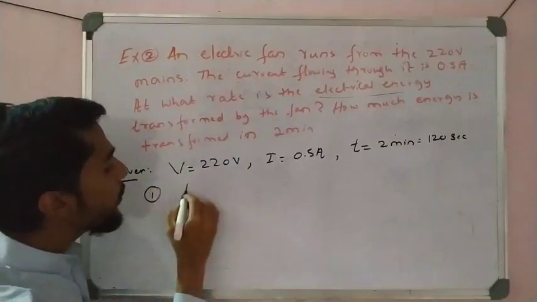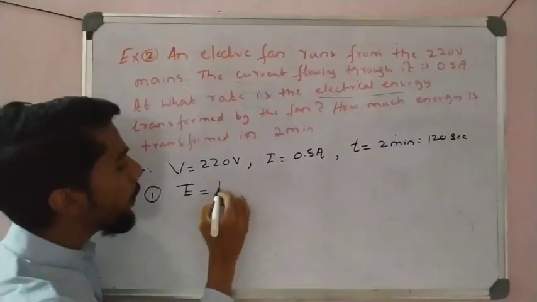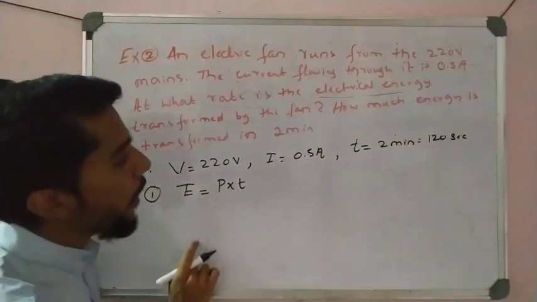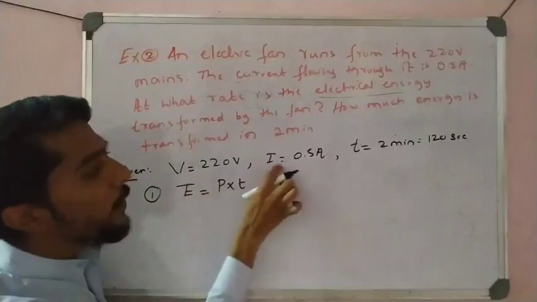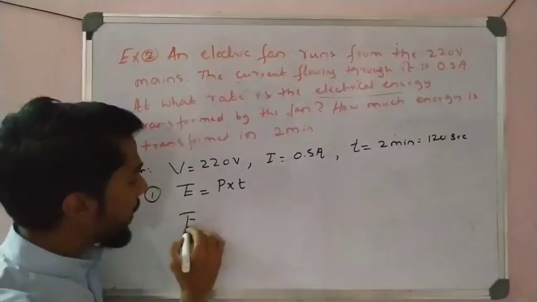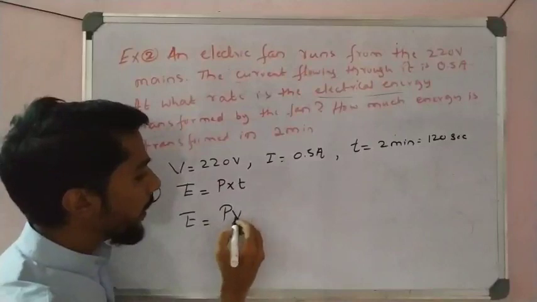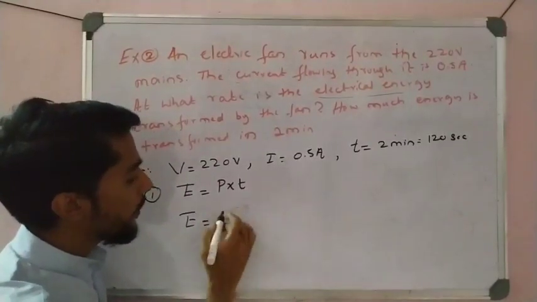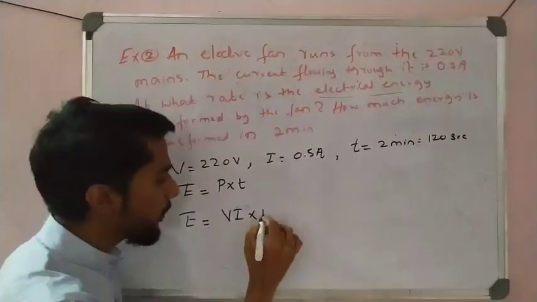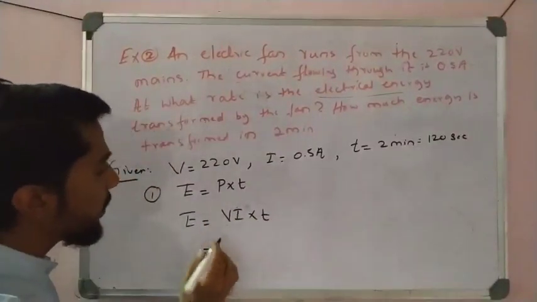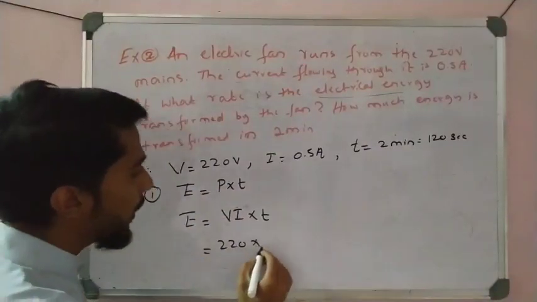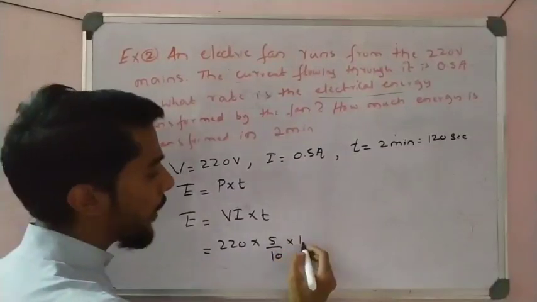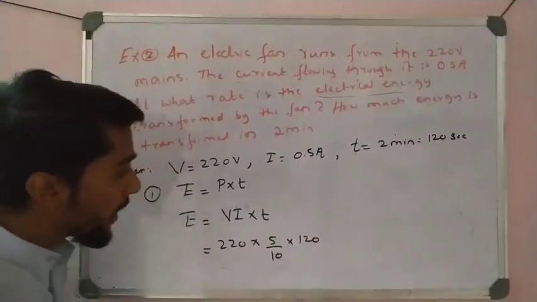Now students, see here, we know the electrical energy formula. Electrical energy is E is equal to power into time. Clear? But what is power? Power is nothing but VI, given here. So I can use electrical energy is equal to VI into time. Clear? So put the values, you get the answer. V is equal to 220 into I is equal to 0.5, 5/10, into time is 120.